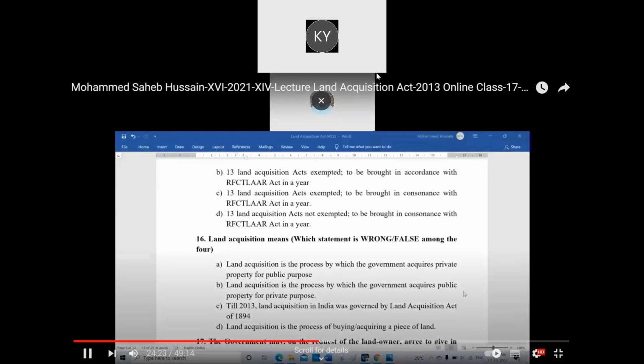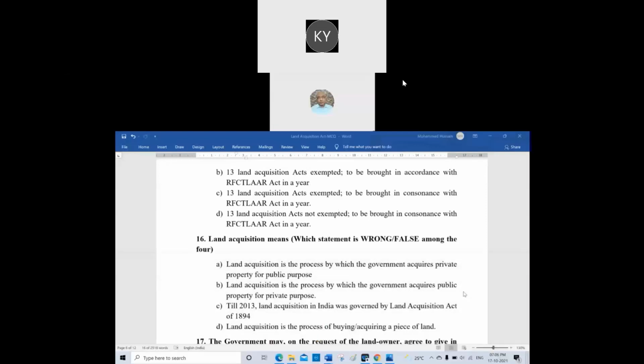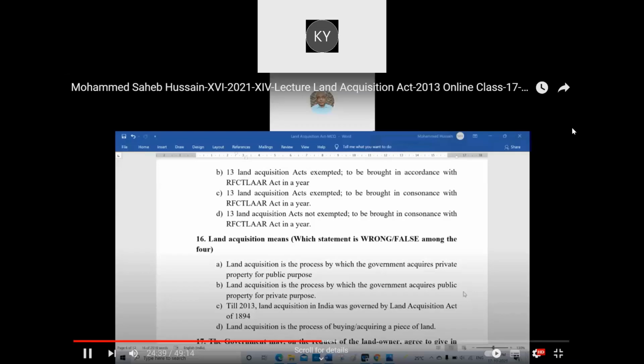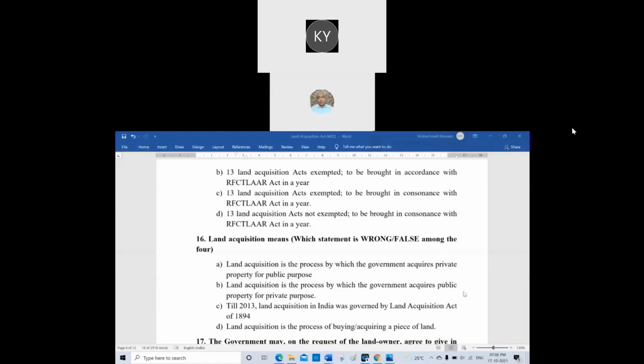Land acquisition. Now I want to see how much IQ you have. Which statement is wrong among the four? That means the other three are correct. A. Land acquisition is the process by which the government acquires private property for public purpose. B. Land acquisition is the process by which the government acquires public property for private purpose. C. Till 2013, land acquisition in India was governed by the Land Acquisition Act of 1894. Sandhya told the correct answer, the old Act. D. Land acquisition is the process of buying or acquiring a piece of land.